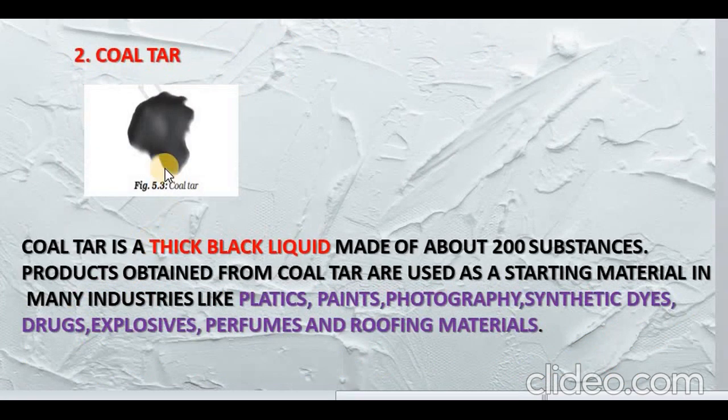Coal tar. You can see the image of coal tar here, which is a thick black liquid which is made up of about 200 substances. Products obtained from coal tar are used as a starting material in many industries like plastics, paints, photography, synthetic dyes, drugs, explosives, perfumes, and as well as roofing materials.